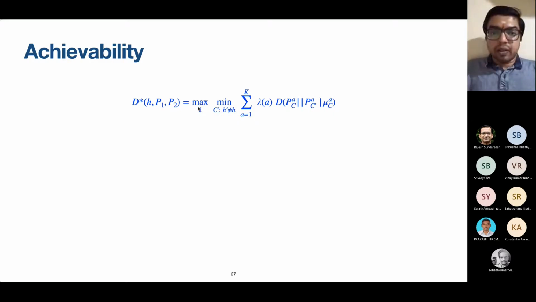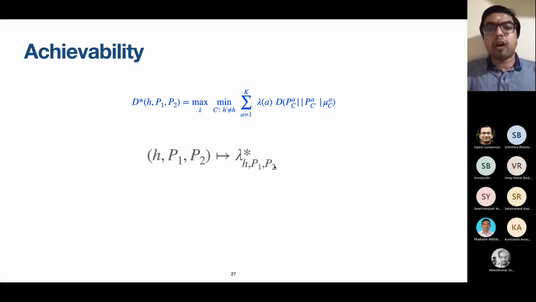Now, the maximum, the lambda, we can show that there is a unique lambda, that is a unique probability distribution on the arms that achieves this maximum. So for each possible problem instance, H, P1, P2, there is an optimal lambda which achieves the maximum here. Let's call that lambda star for the problem instance H, P1, P2.